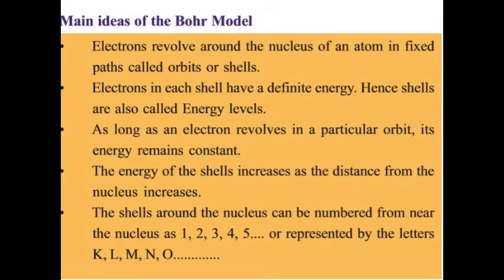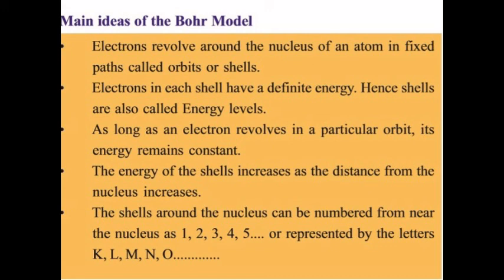Here is the main idea of the Bohr model. According to the Bohr model, the electrons revolve around the nucleus of an atom in fixed paths called orbits or shells. The path in which the electrons are revolving around the nucleus is known as shells or orbitals. Next point, electrons in each shell have a definite energy. Hence shells are also called energy levels.